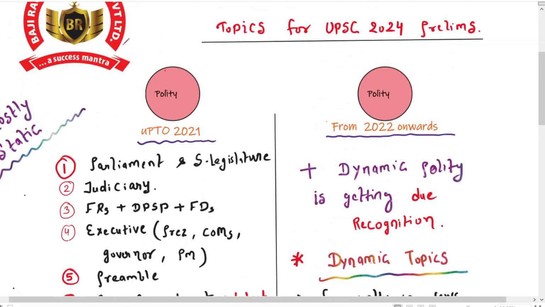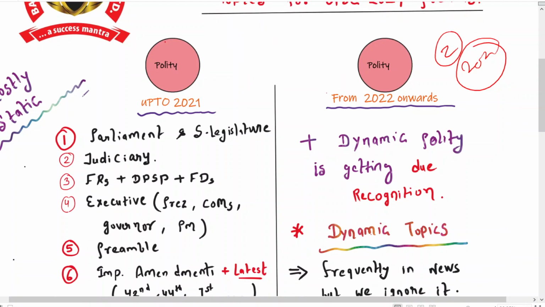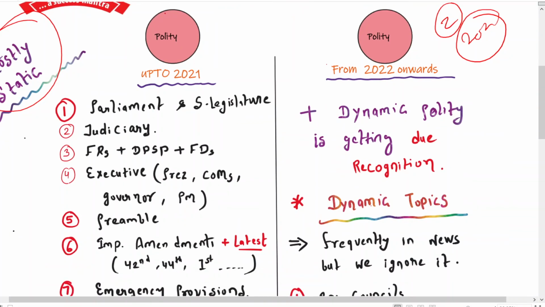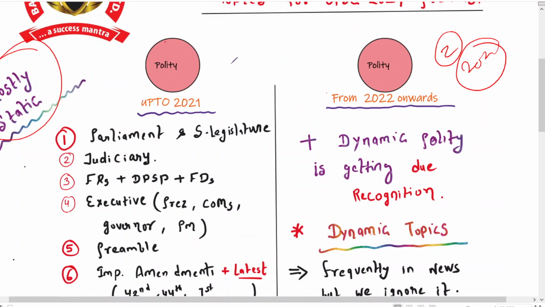First of all we will discuss the static portion, then we will move to the dynamic portion. And remember, UPSC has been incorporating dynamicity into the question paper from 2022 onwards. Before that, up to the 2021 paper, we have analyzed that mostly static questions were asked, and that's why your preparation should be static topics plus dynamic topics. That will boost your preparation and strengthen your selection chances.